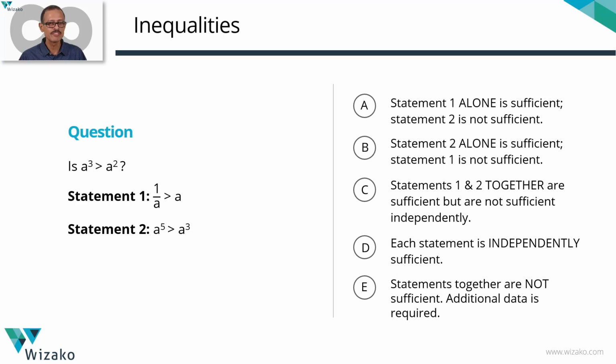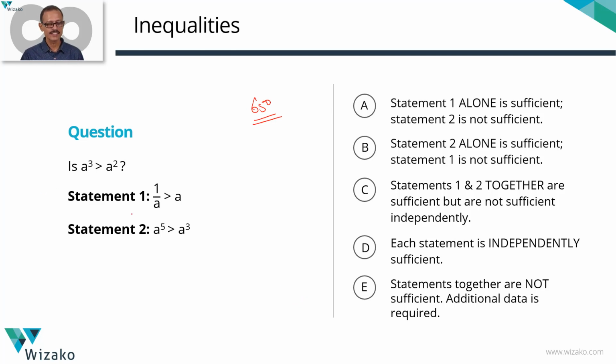This question is a medium difficulty GMAT data sufficiency sample question. Classify this one as a 650 level GMAT practice question from inequalities. It focuses on the concept of inequalities and exponents. Before we delve into the question and the statements, let's just spend 1 minute on one very key idea that is tested in this question.